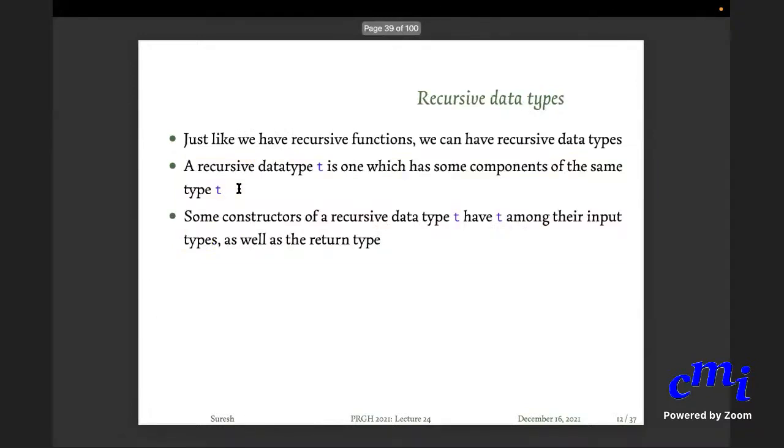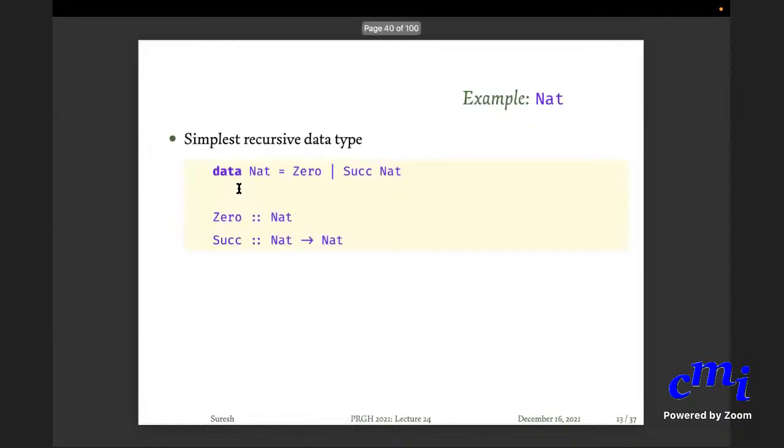But that tree was not the simplest kind of recursive data type. And somebody asked this question about natural numbers earlier. Who asked it? If they are still here, you can speak. Milan? Milan, sir. Okay, good. So here is your answer.